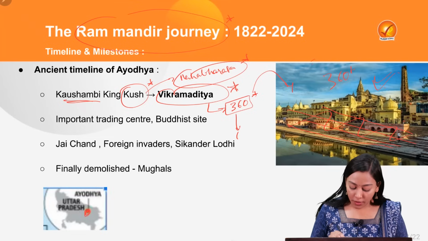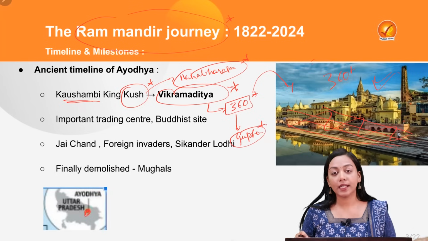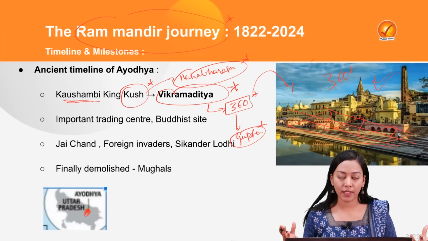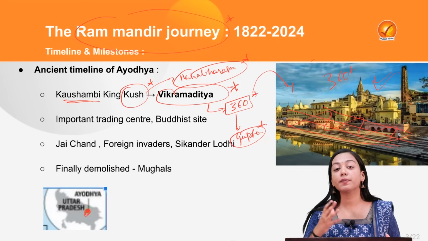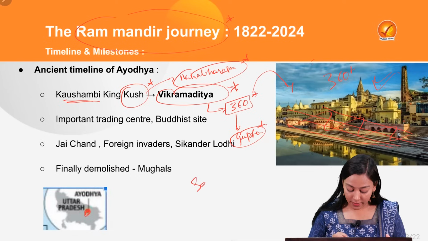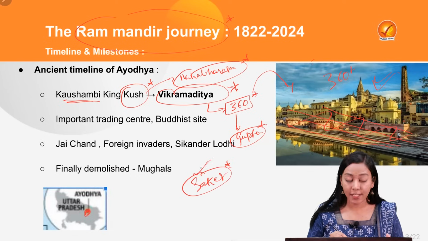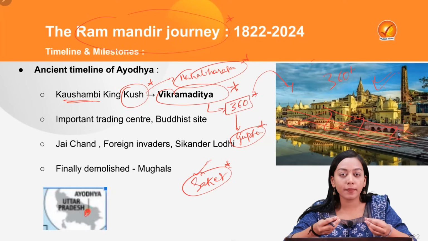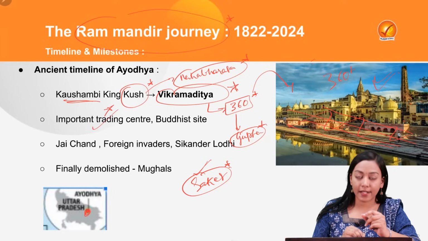Now, after that, it got into the hands of the Gupta Empire, and for a short period of time, the city of Ayodhya was also one among the capitals of the Gupta Empire, where it saw huge flourishment. It became a very important trading center as well. And later on in the timeline, it also becomes a very important Buddhist site. And when you refer to Saket, Saket is nothing but the region of Ayodhya, but the word Saket has been used in Buddhist scriptures. So this was not only a very important Hindu pilgrimage site, but also a Buddhist site and an important trading center.